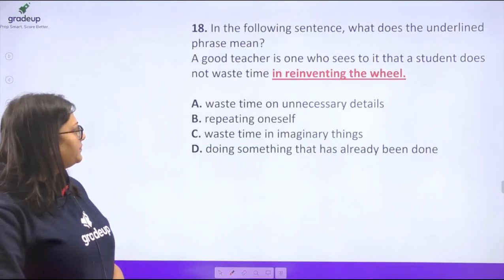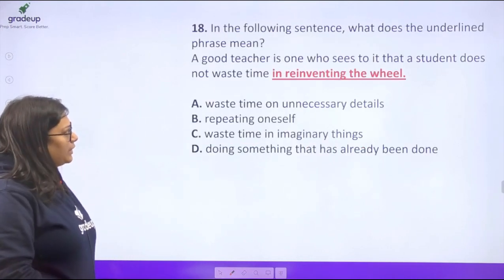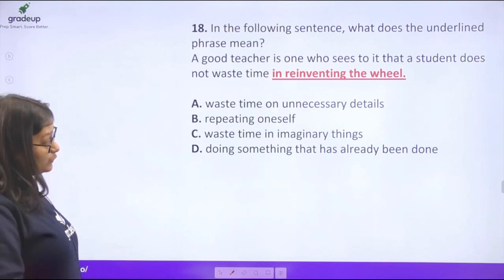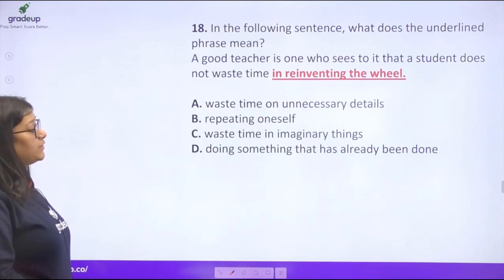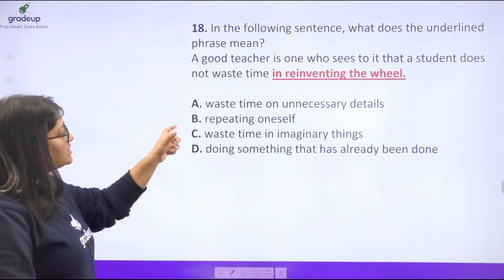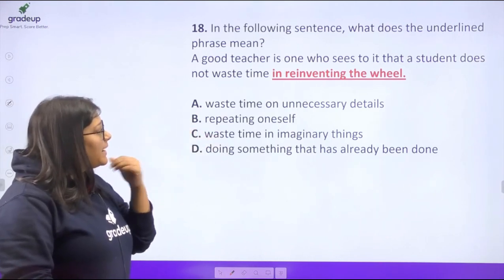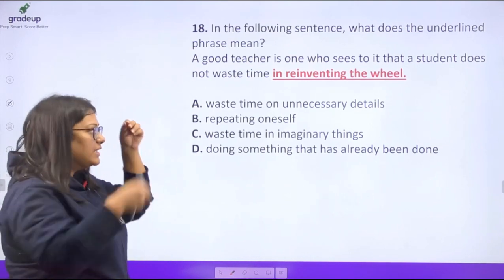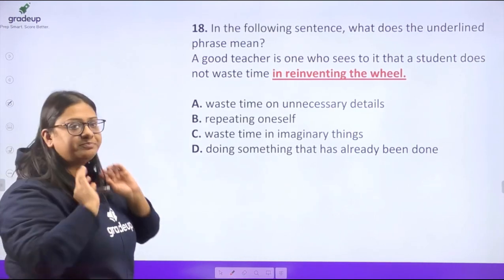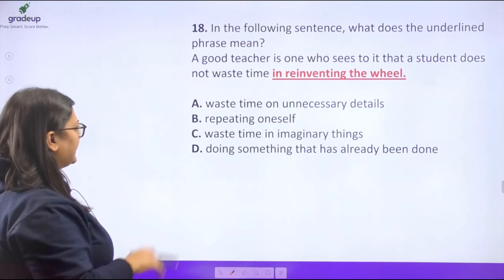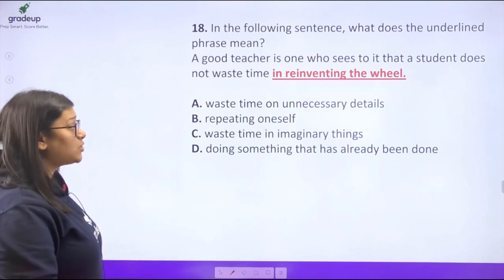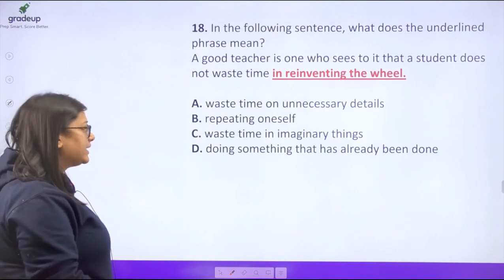All right. Now, here you have a sentence that's given, and you have to identify the meaning that's been implied by the phrase that's given in bold, colored, or underlined. A good teacher is one who sees to it that a student does not waste time in reinventing the wheel.